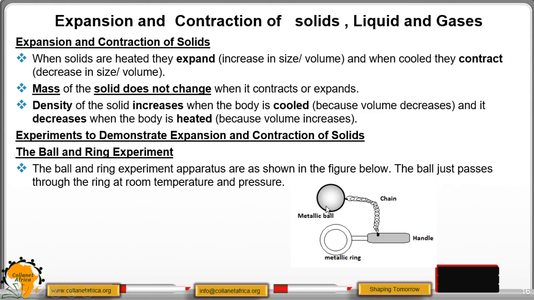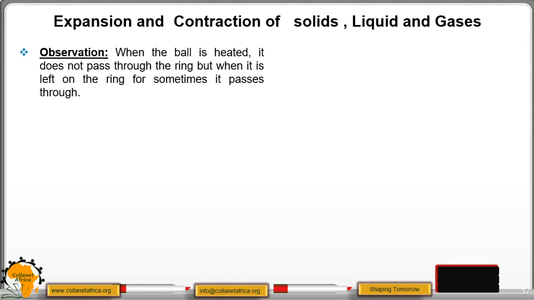Then after that, we heat the ball, ensuring that the ring is not heated. Then we try to make it pass. After that, you leave the ball on the ring and observe what will happen. We have our observation here. When the ball is heated, it does not pass through the ring, but when it is left on the ring for some time, it passes.